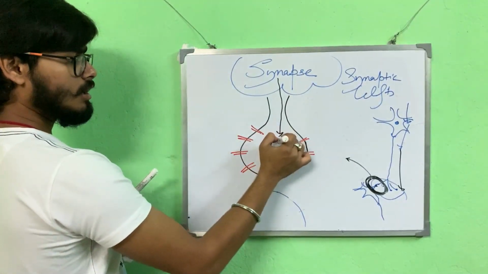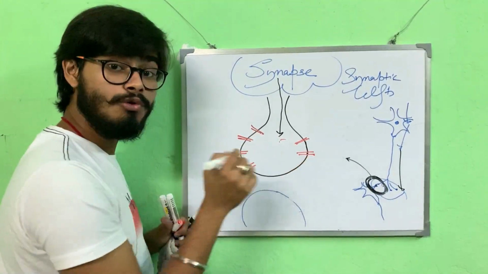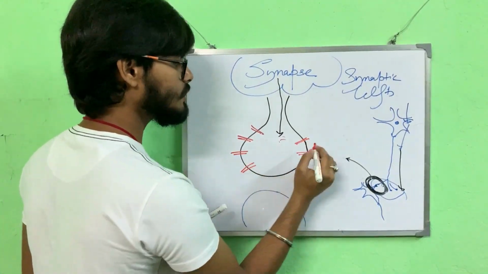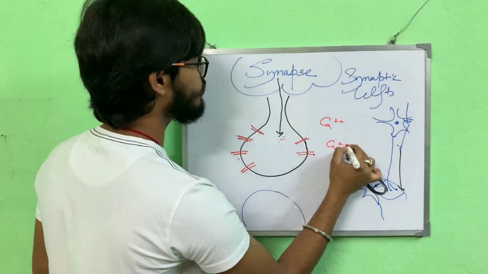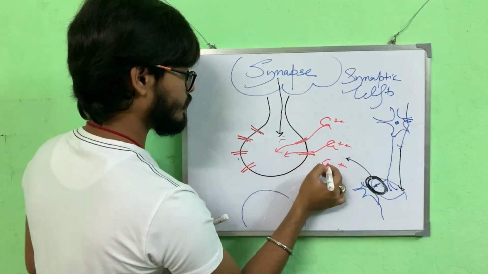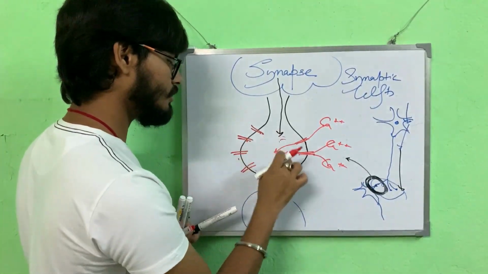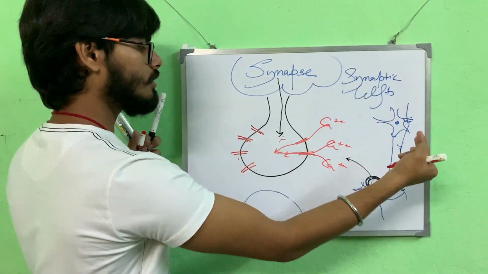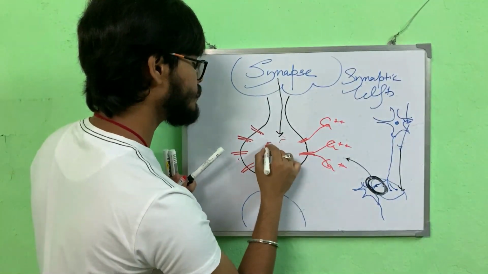When a nerve impulse reaches this area, these calcium channels are voltage gated, meaning they are activated by an electrical or nerve impulse. So when the nerve impulse reaches here, these channels get activated, and there are numerous calcium ions, actually different ions, present in the outside environment. These calcium ions will leak, or rather be pumped, inside. Why? Because there is a lower concentration of calcium inside and a higher concentration outside. So it will move from a region of higher concentration to a region of lower concentration. So we have calcium ions inside.